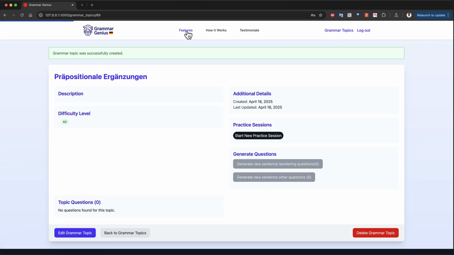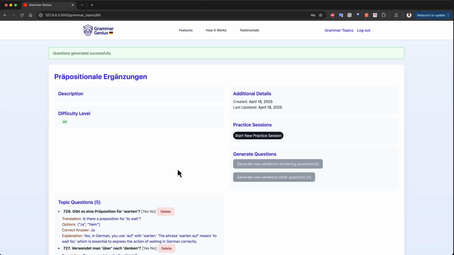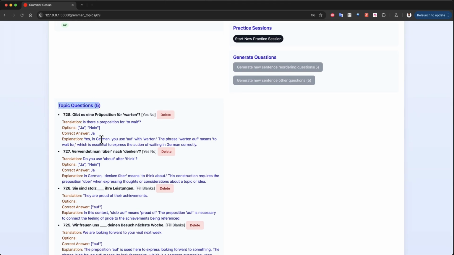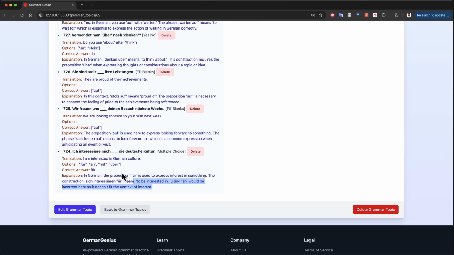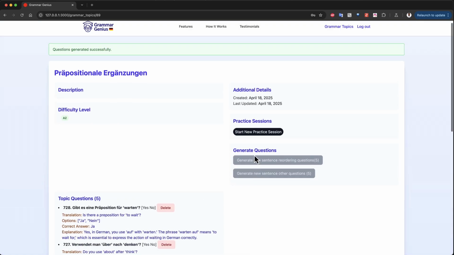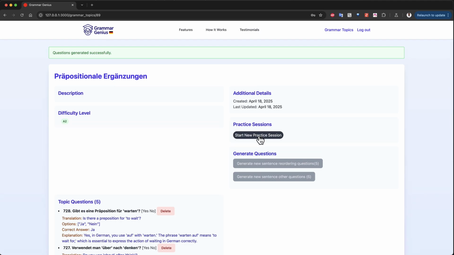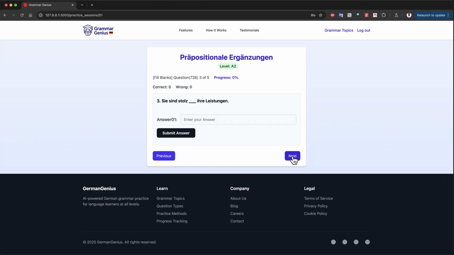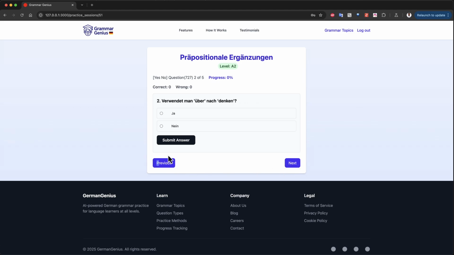Disclaimer: this direct API call probably isn't the best practice for a production app's architecture, but it's super convenient for quickly populating demo content. These topic questions are generated by AI, driven by a specific prompt. I'll show this shortly. Now let's start practicing. Clicking practice session creates a dedicated session for these questions, and here's the practice interface. We have the question, next and previous buttons, the current question number, a progress indicator. Everything works. Let's answer these questions.